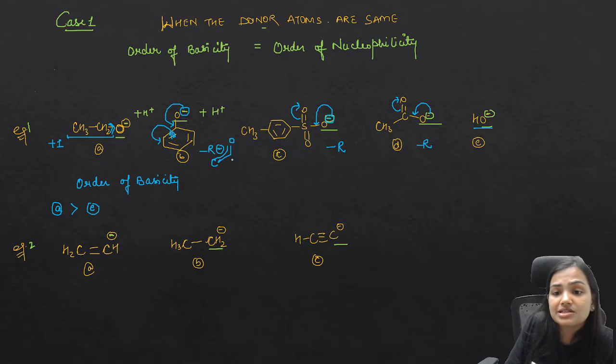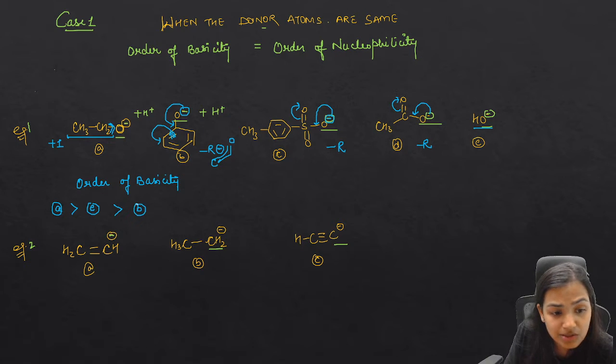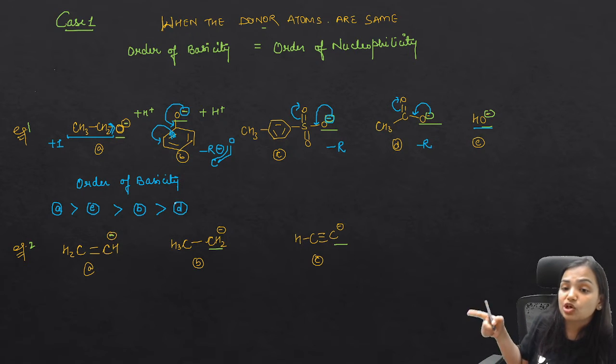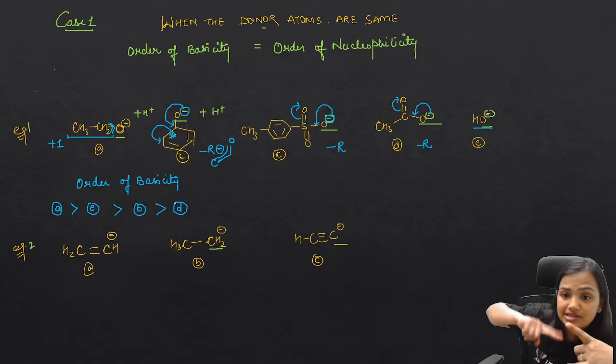Less stabilized means it's a good base. So after this I can say that B is going to be more basic, because it is less resonance stabilized. If after B you will see, we can say that D is the right answer. Please keep writing in the comment section what you think the answer should be, and then cross check your reasoning with me.